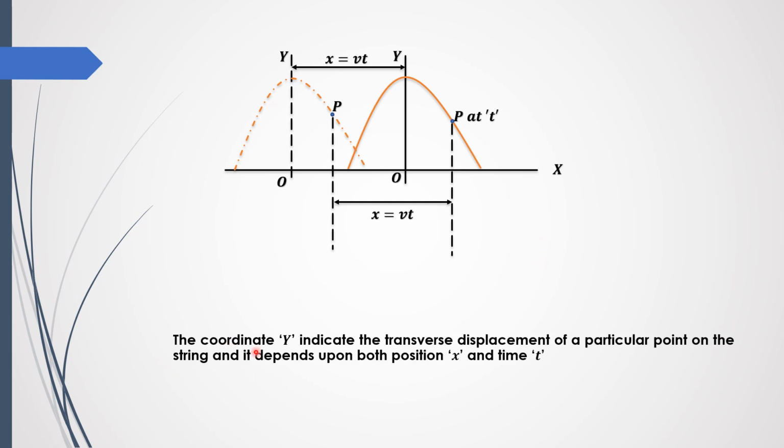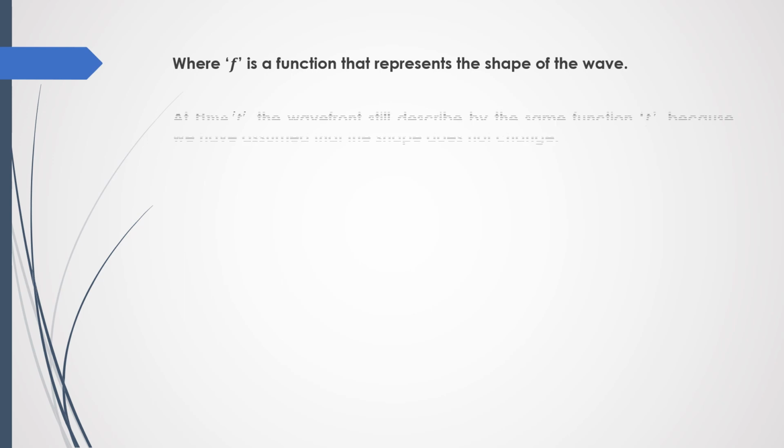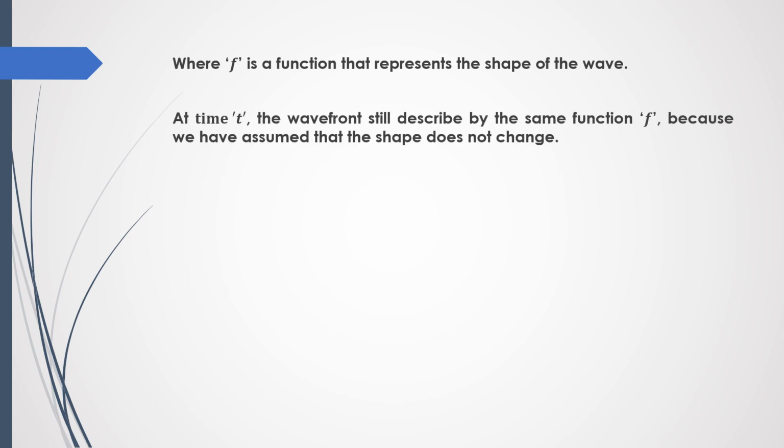We consider that the coordinate y indicates the transverse displacement of a particular point on the string, and it depends upon both position and time. So at t equals 0, y(x, 0) equals f(x), where f is a function that represents the shape of the wave. The wave is still described by the shape function, as we assume that the wave does not change its shape while propagating through the medium.